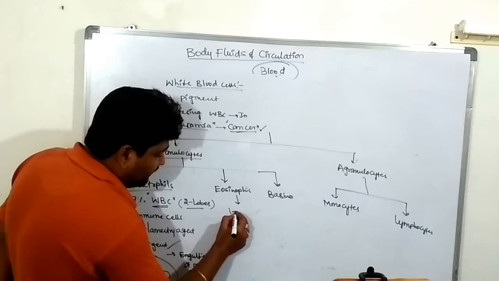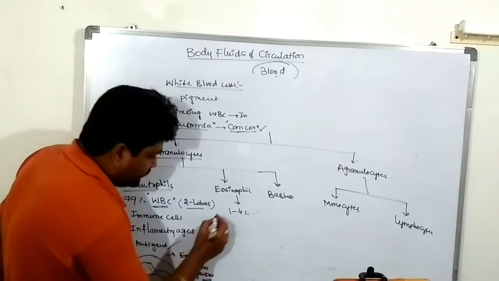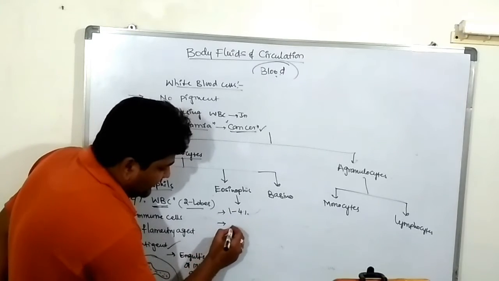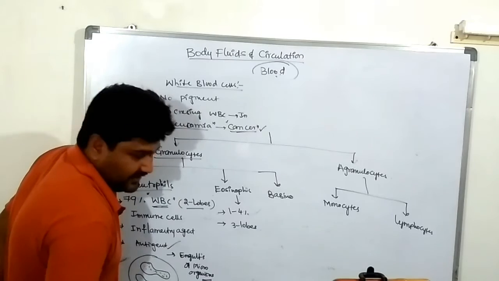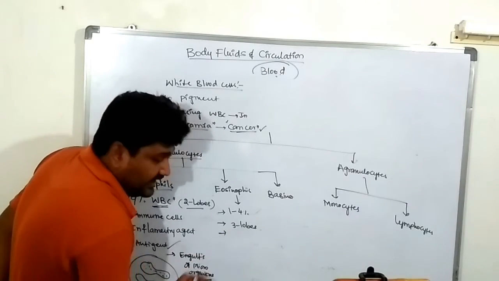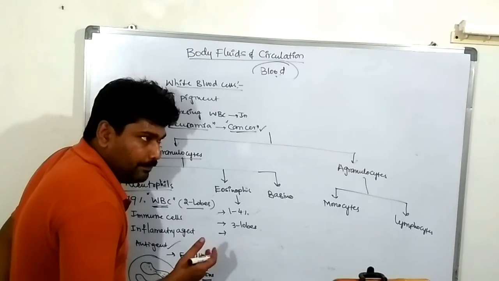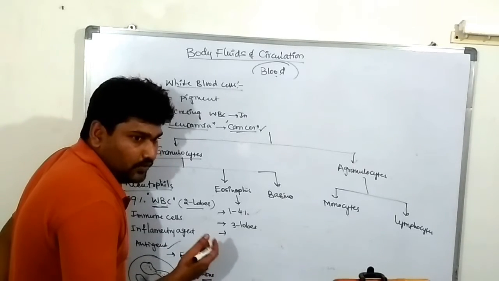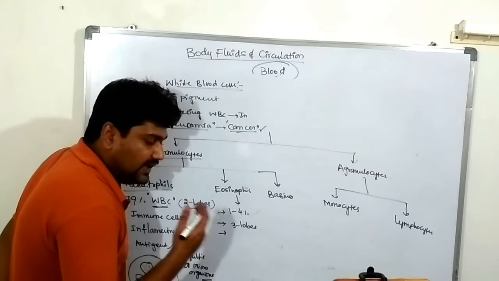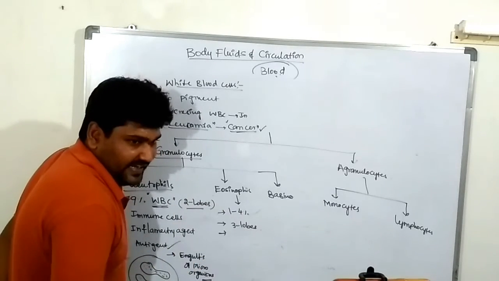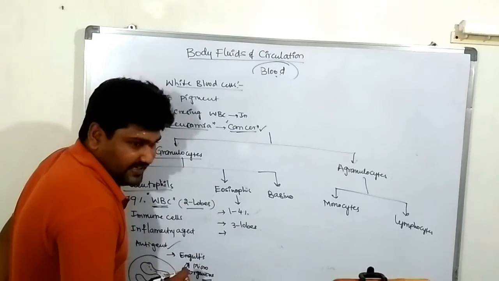Second one is eosinophils. These are approximately 1 to 4% of the whole volume of the WBC. It is trilobed in nature. How many lobes? Three lobes are there. It acts like an antimicrobial agent, but it never reacts with the microbial agents.